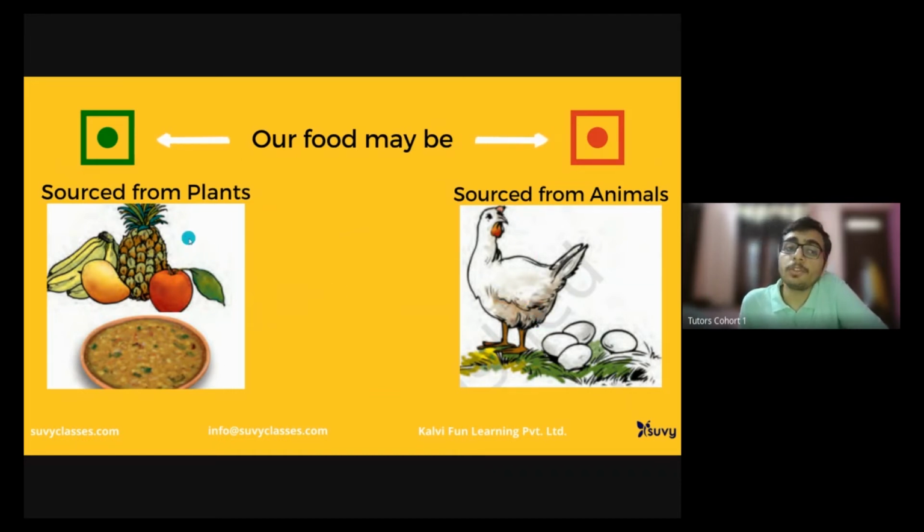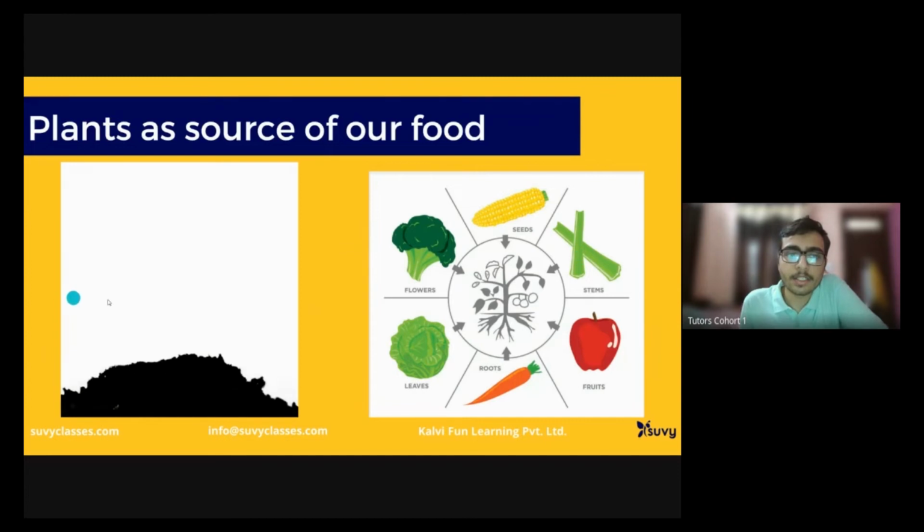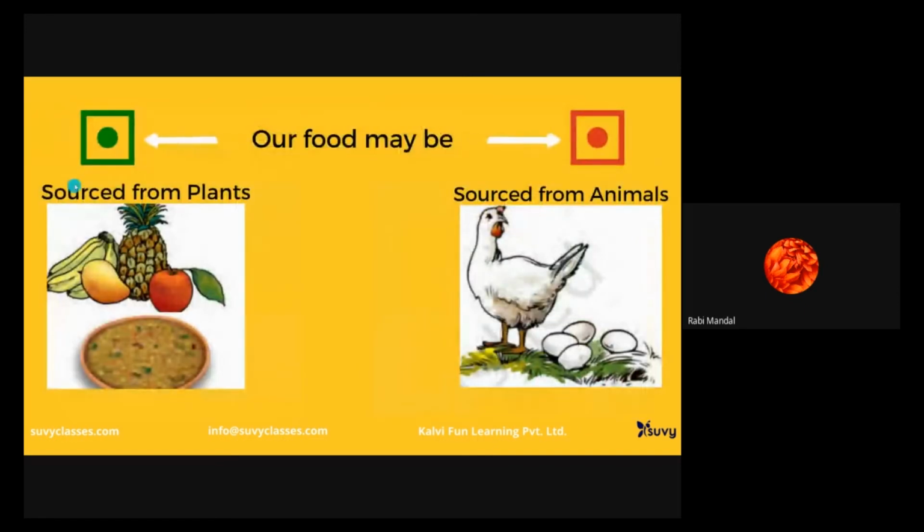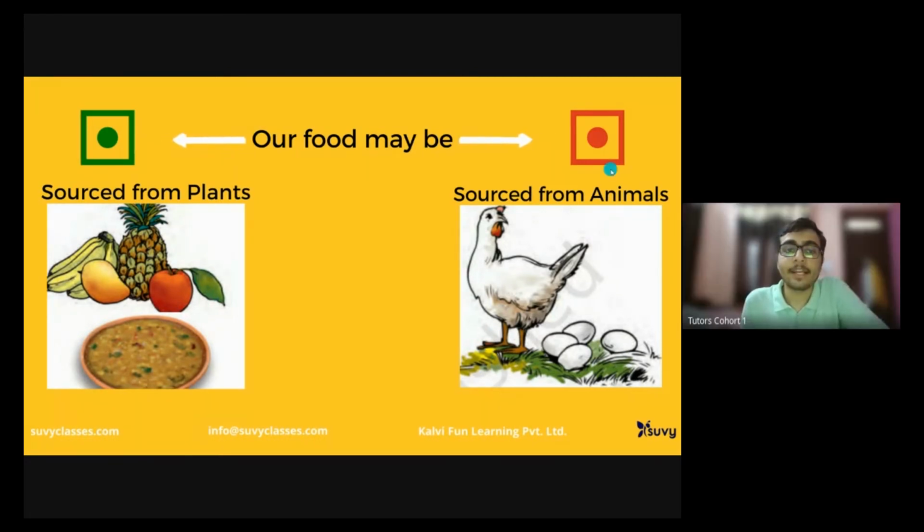We also say that the food that we source from plants is the vegetarian food, and the food that we source from animals is the non-vegetarian food. Sir, in food packs it shows a green dot and a red dot. The red dot is non-vegetarian and the green dot is vegetarian. Yes, you are very right. You very well said that. I just wanted to share that with everyone.